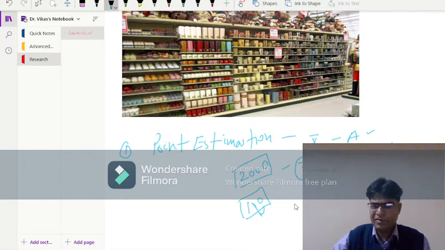On the basis of this population, some samples are taken to make the decision accordingly.